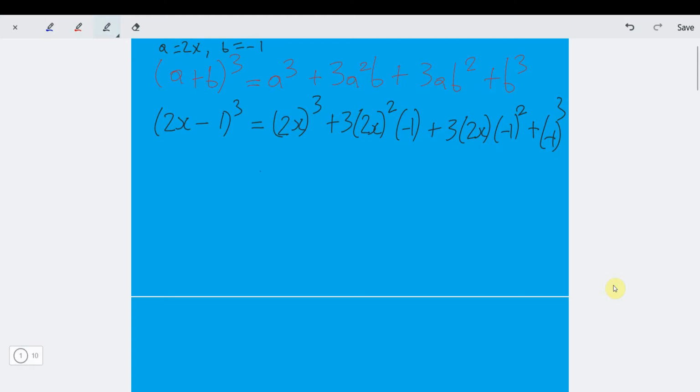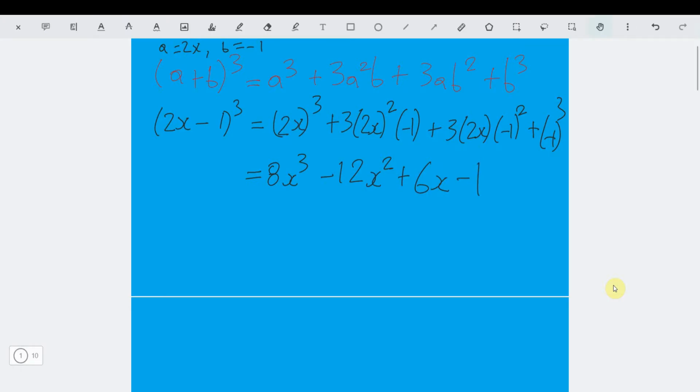That's what we're saying. 2x cubed is 8x cubed. 2 squared is 4. 4 times 3 is 12. 12 times minus 1 is minus 12, so that's minus 12x squared. Minus 1 squared is 1. 3 times 2 is 6, so then that's plus 6x. Then minus 1 cubed is negative 1. Notice how easy that is, just knowing the binomial expansion formula. Wow! 8x cubed minus 12x squared plus 6x minus 1.